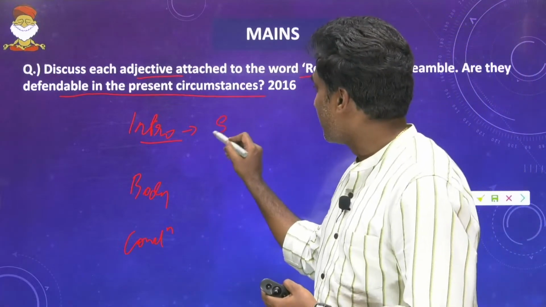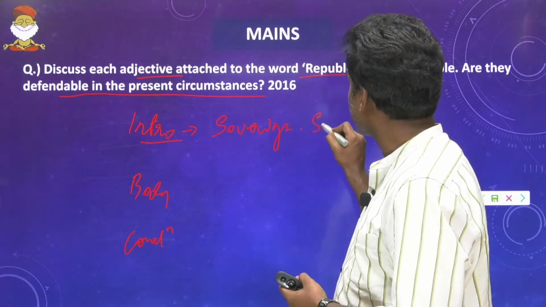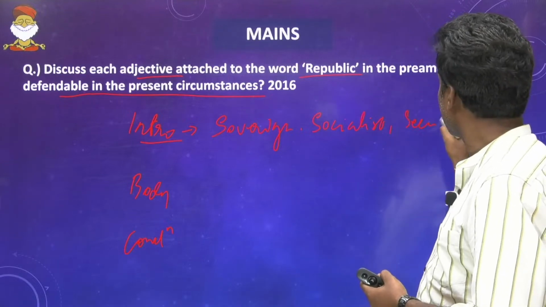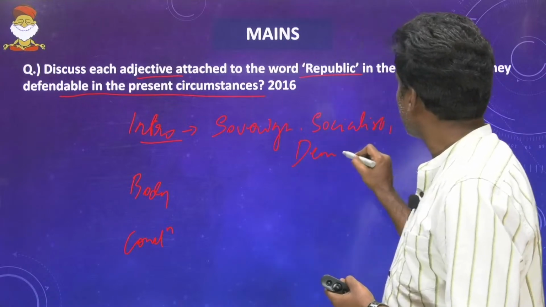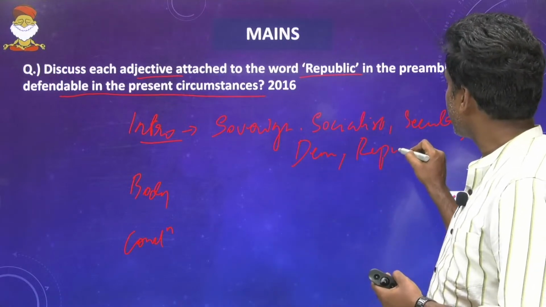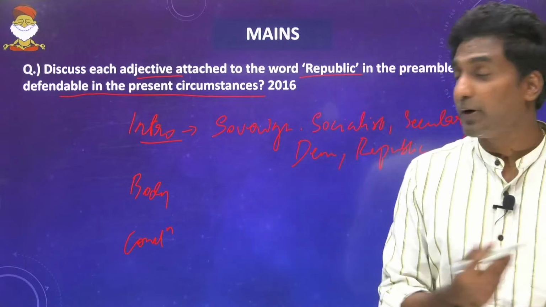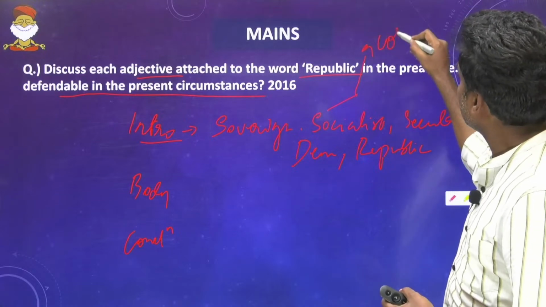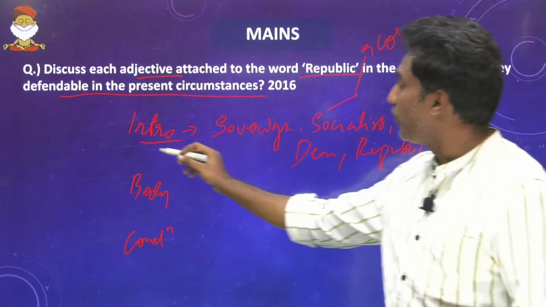That is sovereign, socialist, secular, democratic, republic. And what this signifies is nothing but the core vision that was envisioned by the makers of the constitution. So this is how my introduction would be.